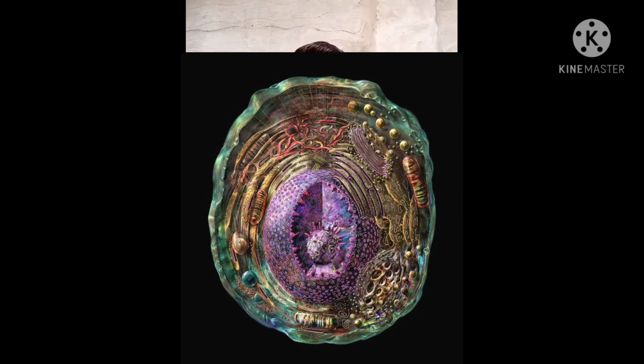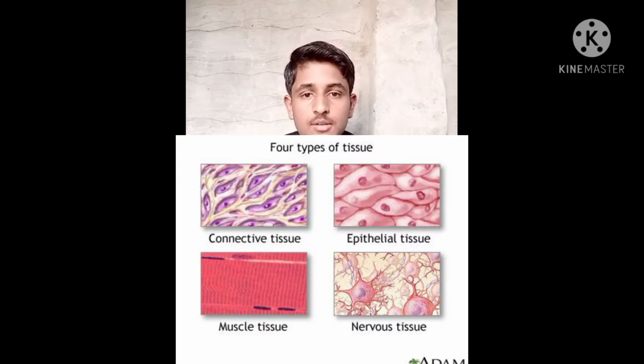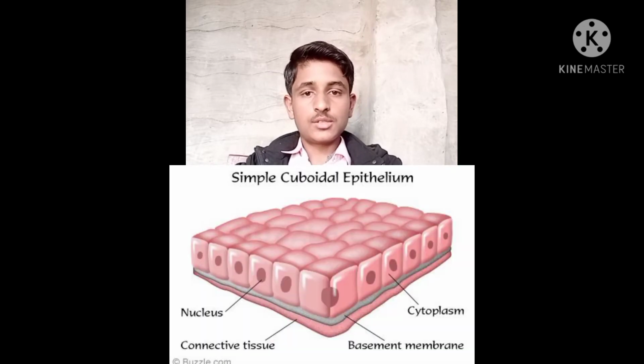Another step of life is the cell. How is a cell formed? A cell is formed when there is a combination of two or more molecules. Then a cell is formed. Tissue is another step of life. How is tissue formed? Tissue is formed when there is a huge collection of similar cells.